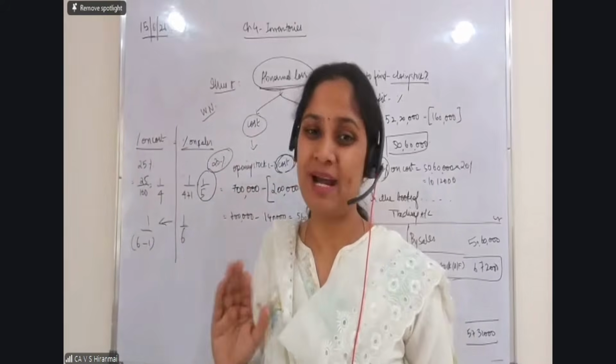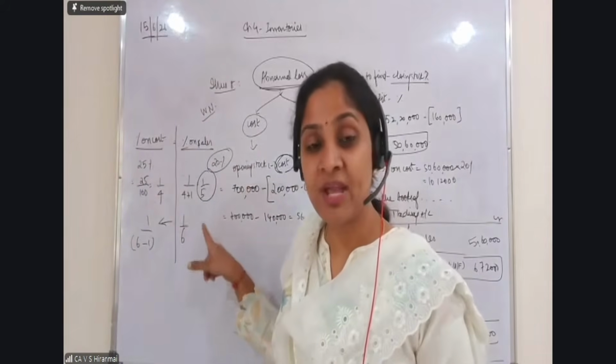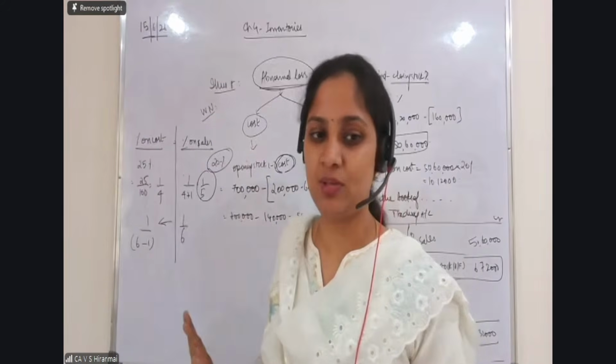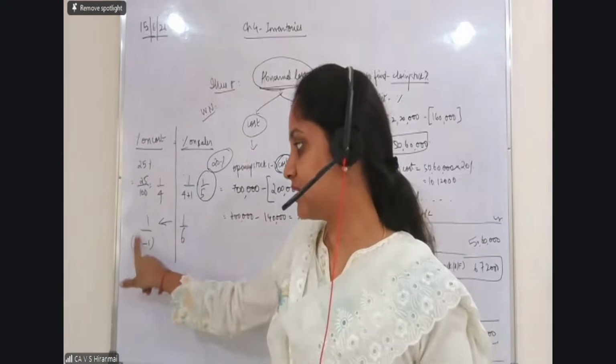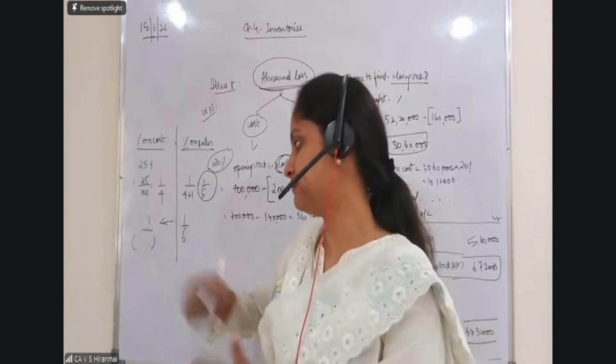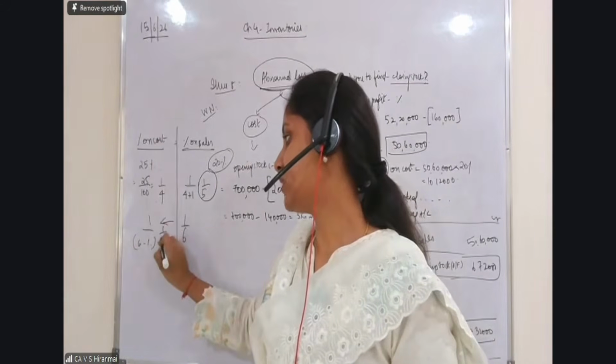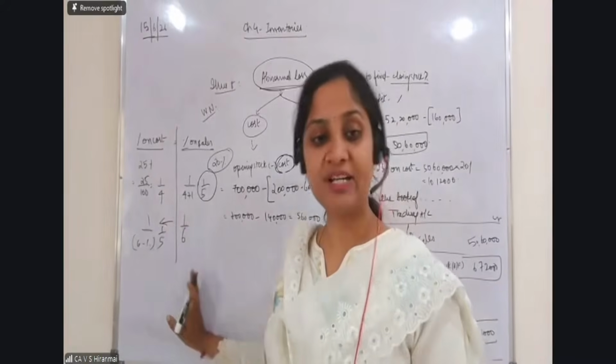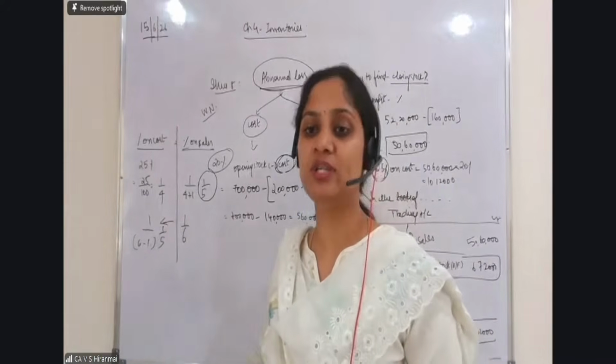Clear? Now, madam, I have something in sales, but I want that in cost. So since cost is less than sales, subtract 1. So 1 by 6 here, not 6 minus 1, becomes 1 by 5 here. If I take 1 by 7 here, it will be 1 by 6 here. If I take 1 by 3 here, it will be 1 by 2 here.